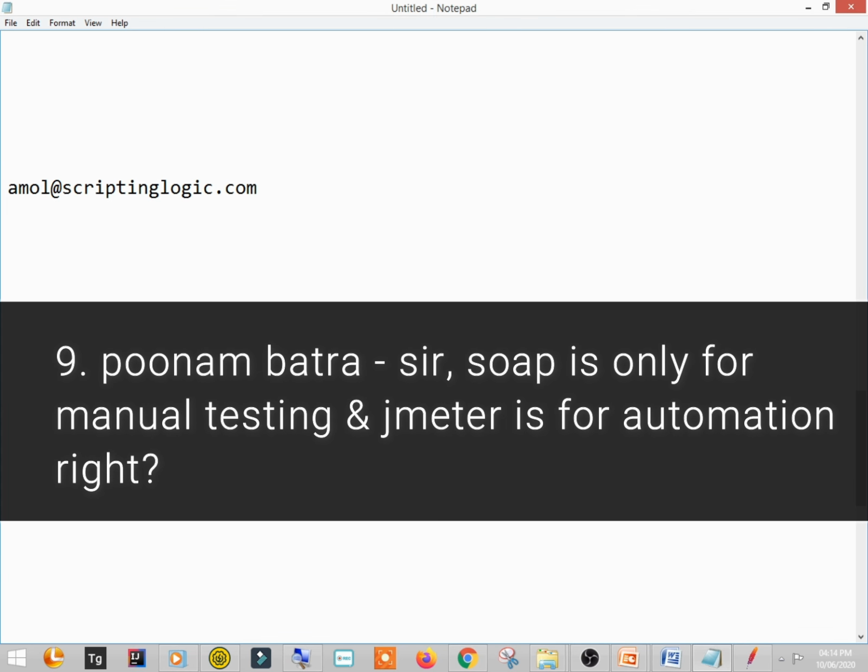Poonam Batra says, so SOAP is only manual testing and JMeter is for automation. No, it's not like that. SOAP is also for automation. Actually, there is a provision you can write a script in Groovy. Groovy is another language with the help of which you can automate the SOAP tests as well as REST API tests as well. And both you can do in the SOAP UI tool. And JMeter is also an automation tool. So both SOAP UI and JMeter are automation testing tools.